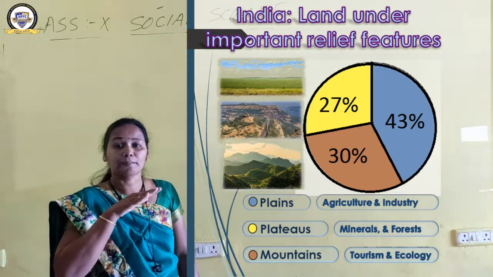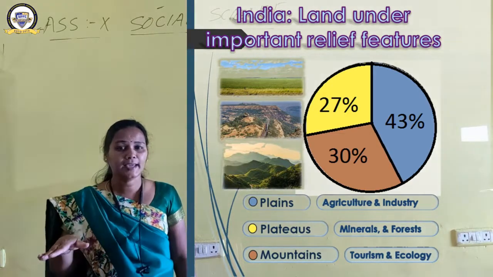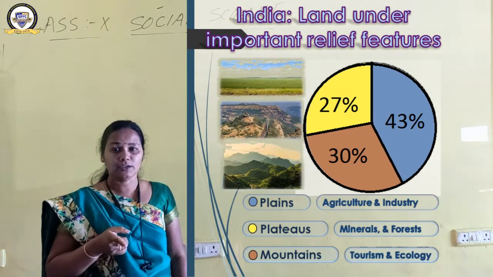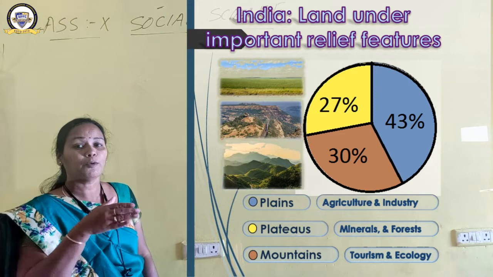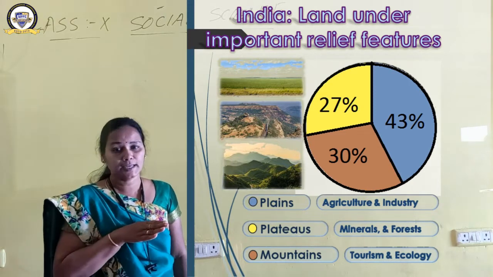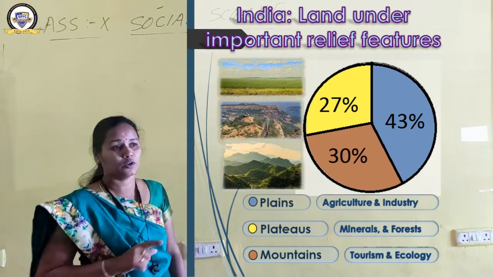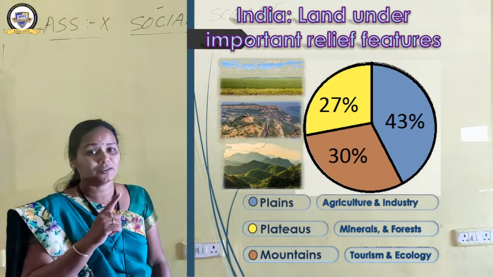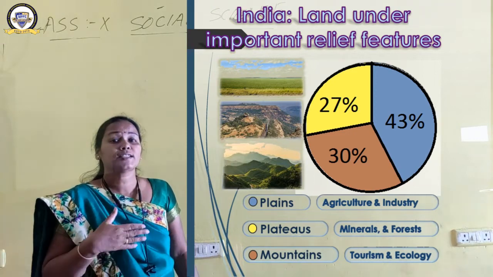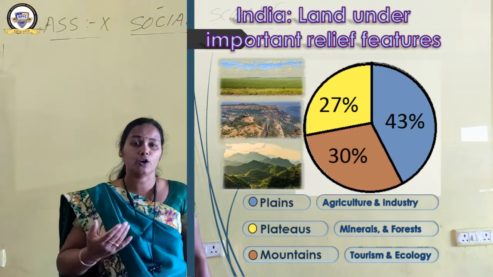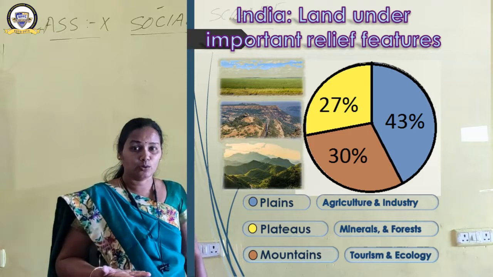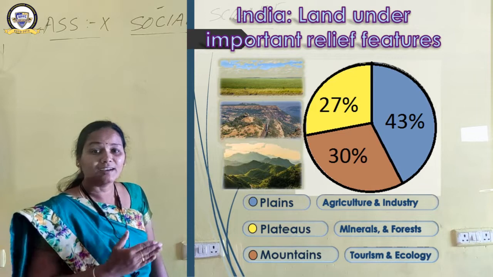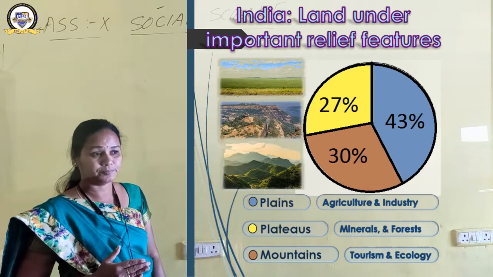And the ecology, the balance of nature, is maintained by the forest, the lungs of the earth. So you have heard about it. These forests are very important for maintaining the ecological balance. A large number of rivers originate from them, and these rivers are used for various kinds of activities. They support human life, economic development, our activities. All these things are supported by the mountains. So this is the relief feature of India.